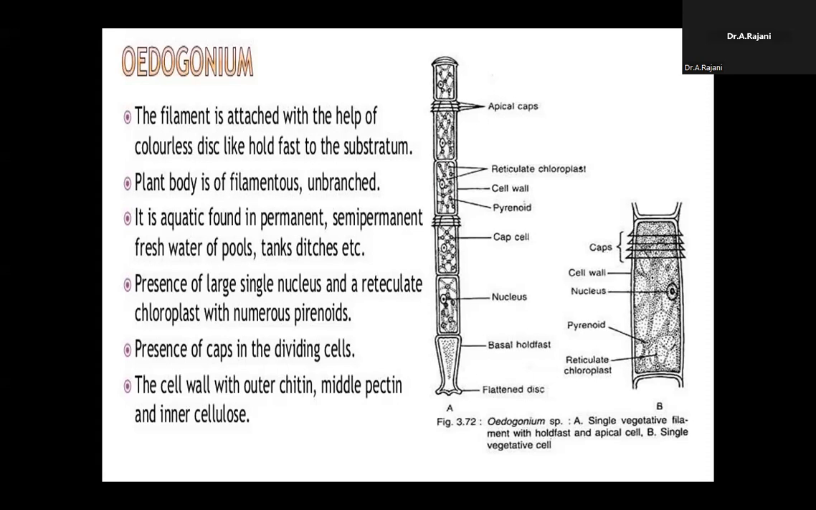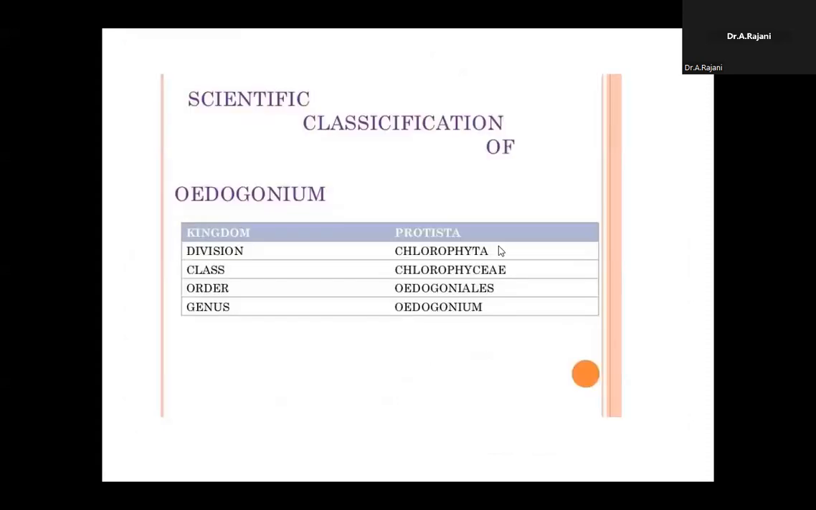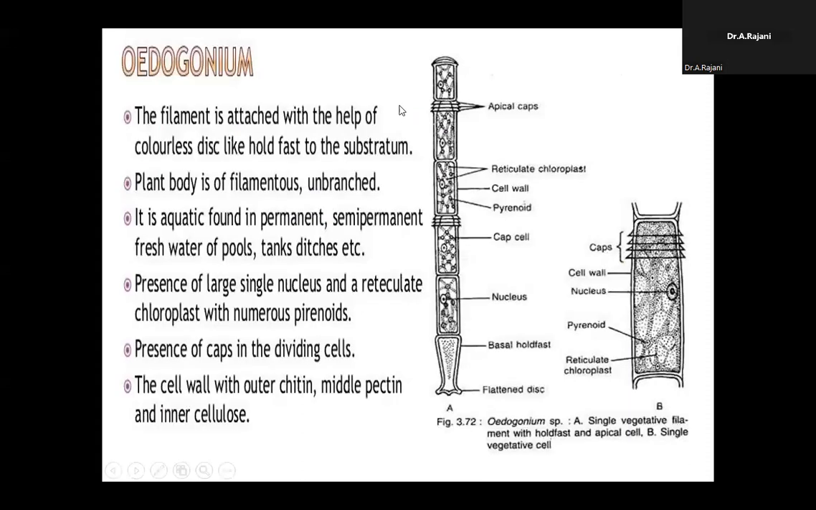Some cells show transverse parallel cells. These transverse parallel cells are called the apical cell. The apical cell is called the cap cell. Very important: basal cell, holdfast, apical cell, cap cell. These are two expected questions.